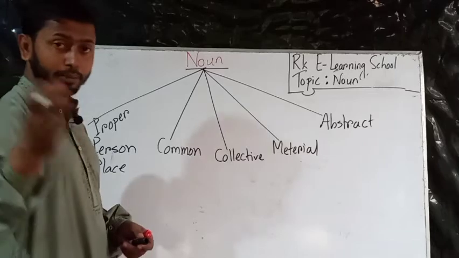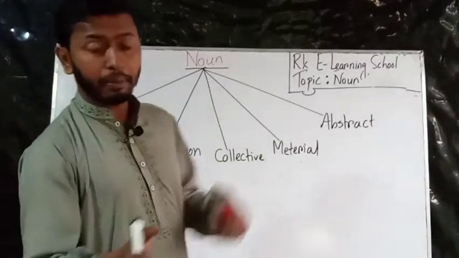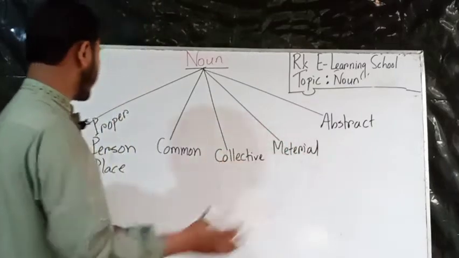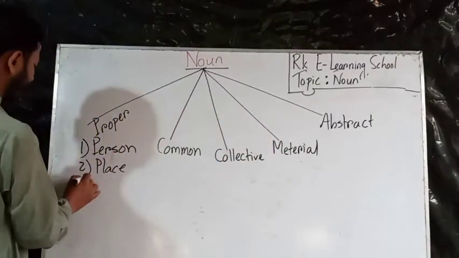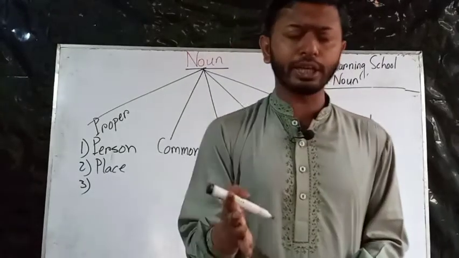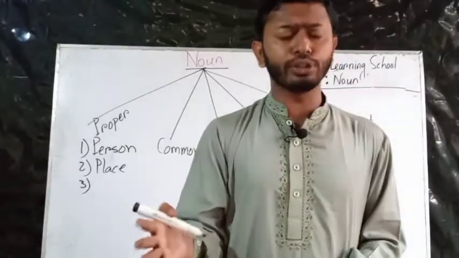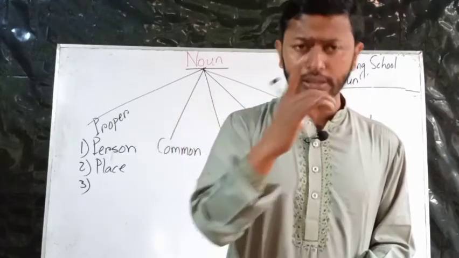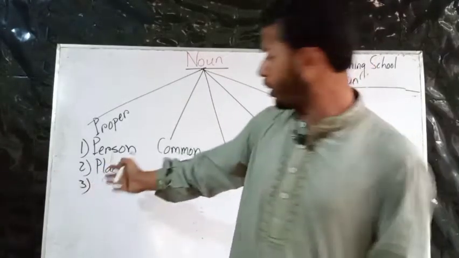That means Bangladesh, India, Pakistan, America, Russia. And created things, discovered things, everything Allah created that is particular and singular is called a proper noun.